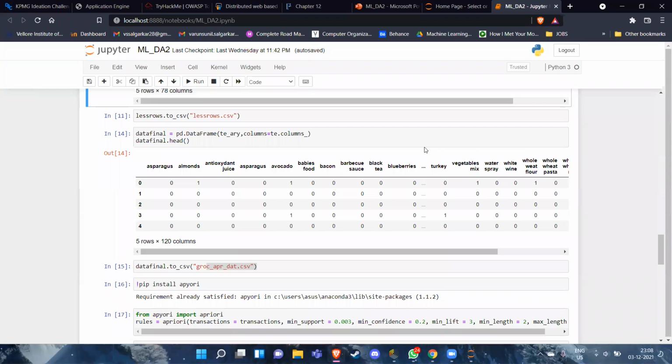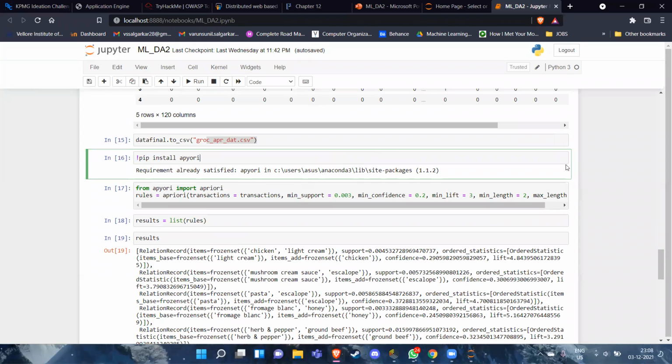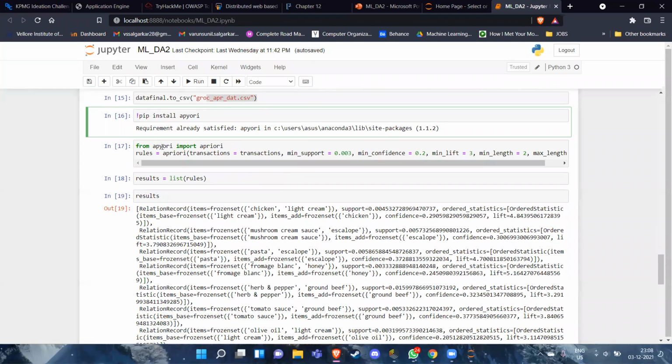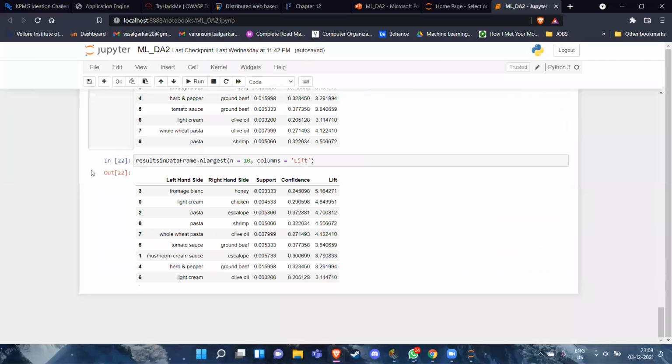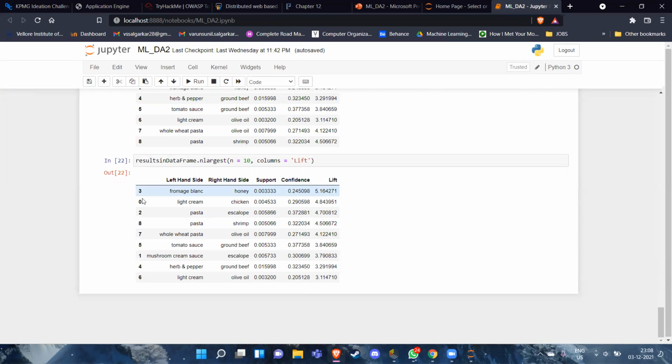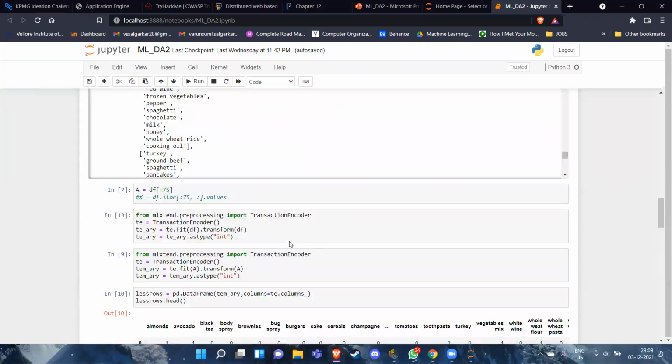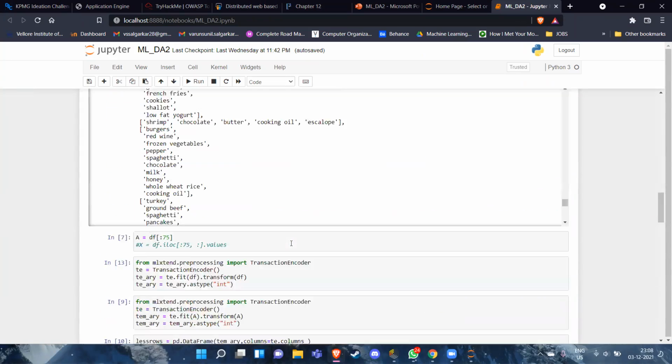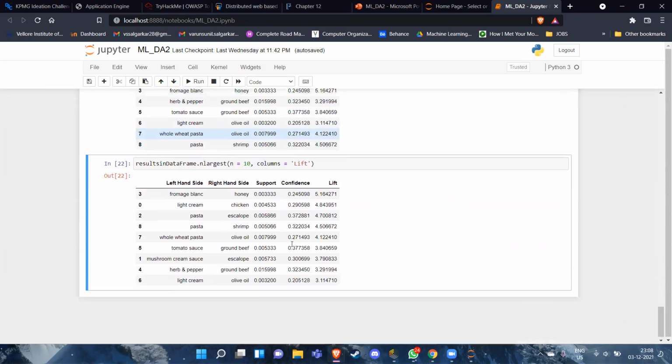I have also done it using Python. I've used the Apriori library. It is the same data set, but here I've used the whole data set, all 7501 rows and 20 columns. As we can see, if a person is buying fromage blanc, he will buy honey, and the lift is also quite high. So this is how a person can use Apriori to profit in business, and it can be used on other grounds as well.